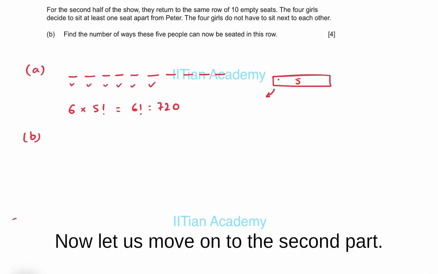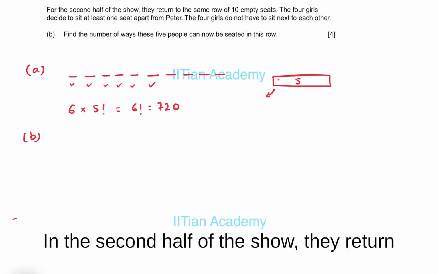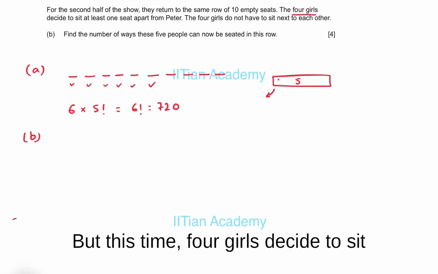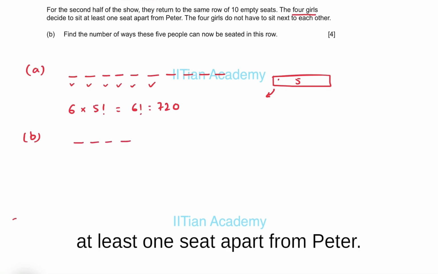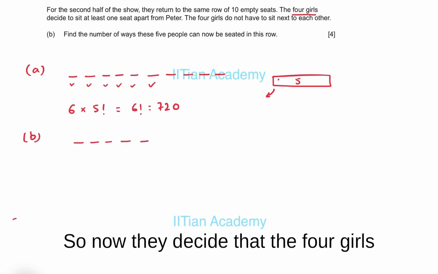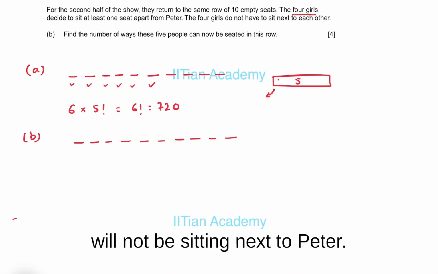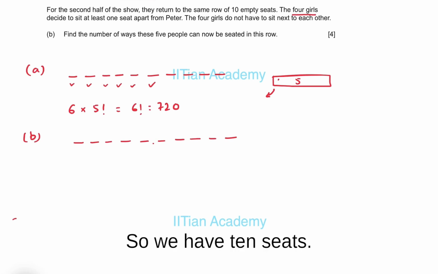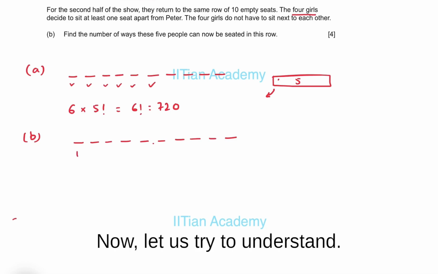Now, let us move on to the second part. In the second half of the show, they return to the same row of 10 empty seats, but this time the 4 girls decide to sit at least 1 seat apart from Peter. So now they decide that the 4 girls will not be sitting next to Peter, they will be sitting at least 1 seat apart from Peter. So we have 10 seats. Now let us try to understand.